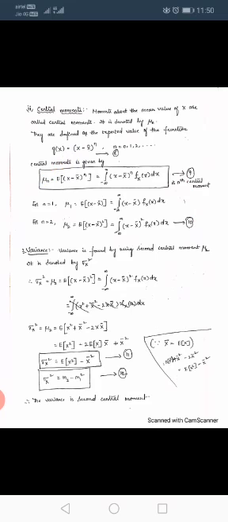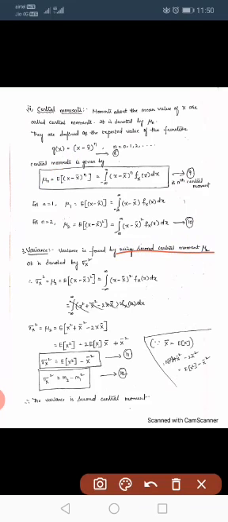Next one is variance. Variance is found by using the second central moment mu2. If we substitute n equal to 2, we get mu2. So this is called the variance. Variance is denoted by sigma x square. So sigma x square equal to mu2. The second central moment is called the variance. Sigma x square equal to mu2 equal to expected value of X minus X bar whole square equal to integral minus infinity to infinity small x minus capital X bar whole square fX of x dx.